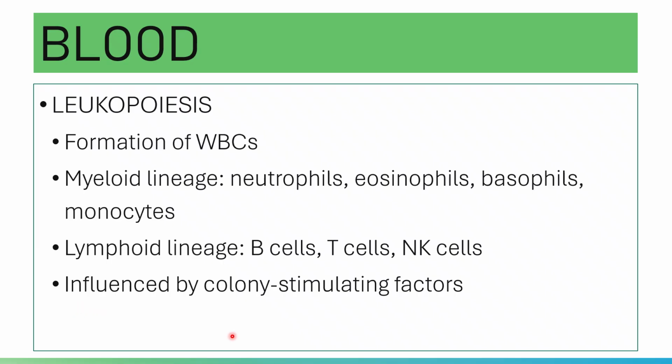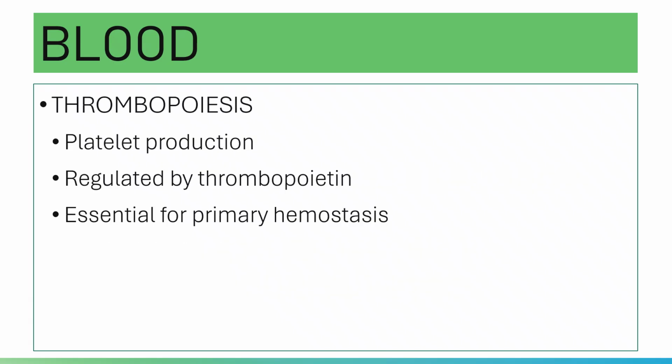And your leukopoiesis is influenced by colony stimulating factors. You have a lot, like G-CSF and M-CSF. And then your thrombopoiesis is the production of your platelets, or thrombocytes.